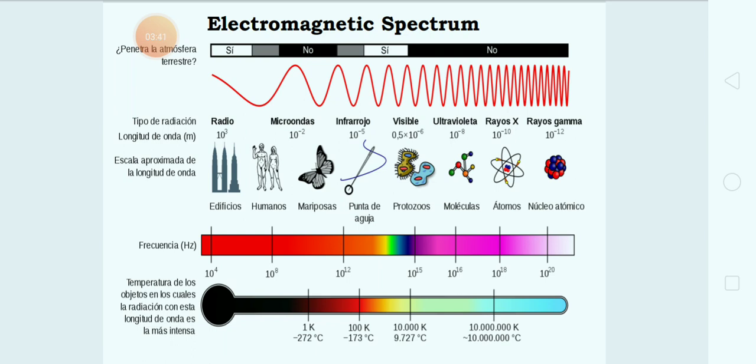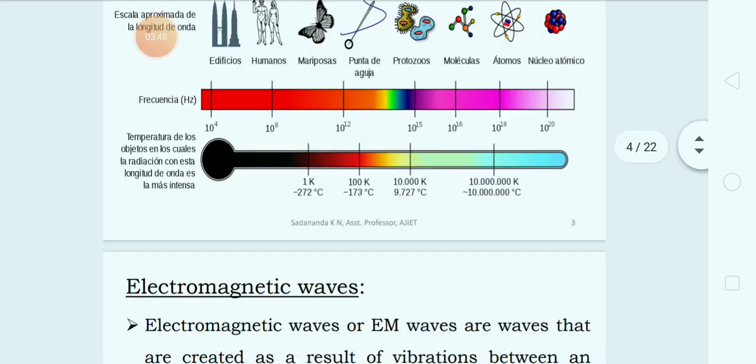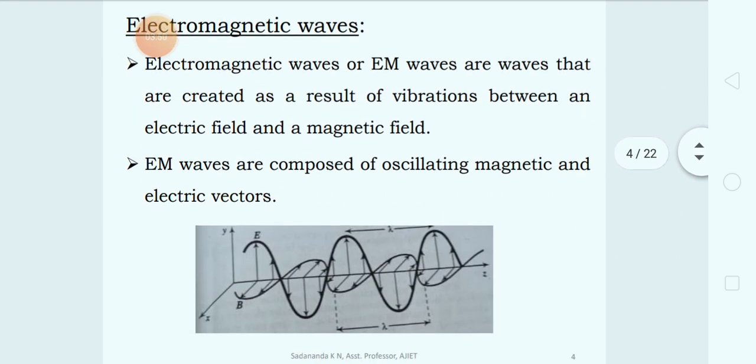An electromagnetic wave comprises varying electric and magnetic fields in a direction perpendicular to the direction of propagation, which is shown in the figure. The variation in the electric field and the magnetic field, that is E and B. E is the electric field vector and B is the magnetic field vector along the X and Y axes respectively. But the direction of propagation is shown along the Z direction.